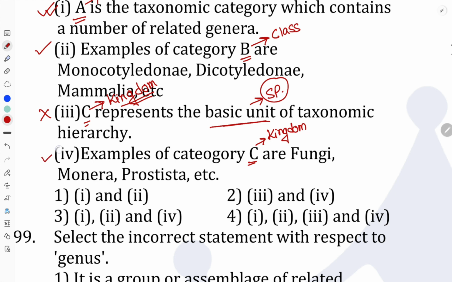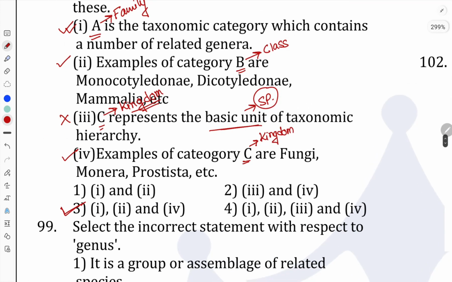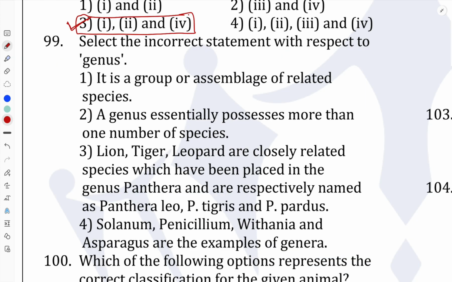So according to that, the 1st, 2nd and 4th statements are correct. 1, 2 and 4 is given in option number 3. So for question number 98, option number 3 is correct. Okay, the next question asks to select the incorrect statement with respect to the genus. So according to the genus, we have to select the incorrect one.